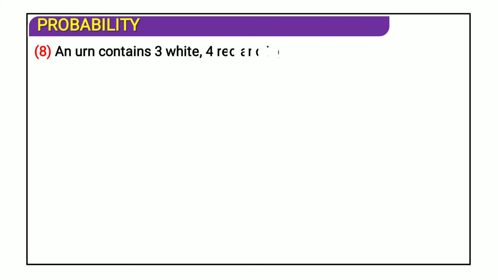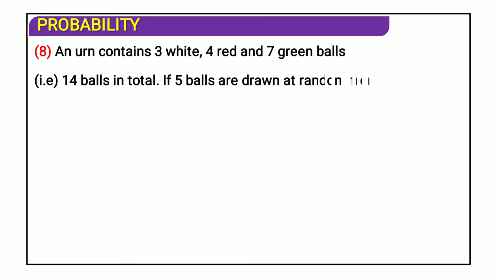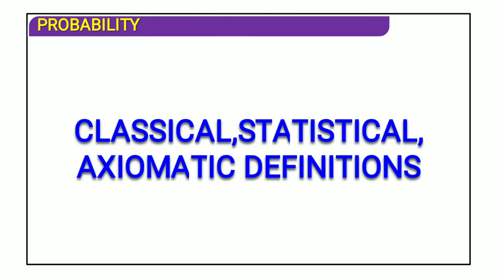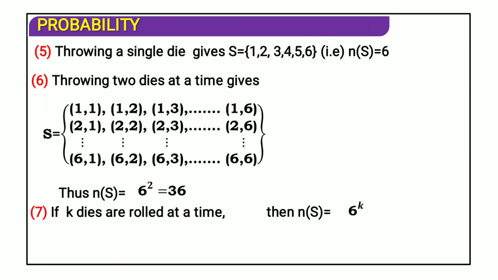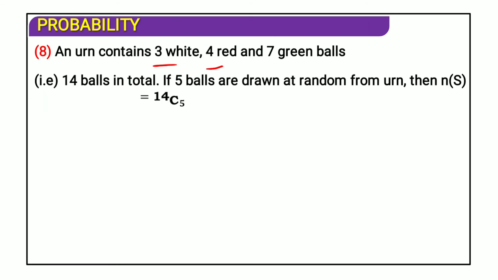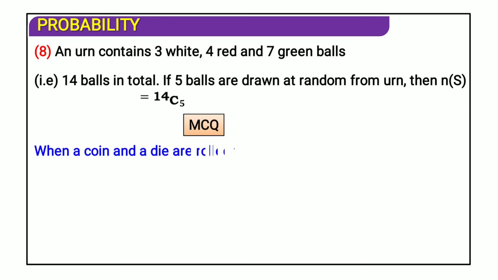Then an urn contains 3 white, 4 red and 7 green balls. 14 balls are in total. If 5 balls are drawn at random, then n(S) is what? 14C5. We use a simple combination here. Where did 14 come from? 3 plus 4 plus 7 is 14 simply. So 14C5 is the exact number of outcomes.